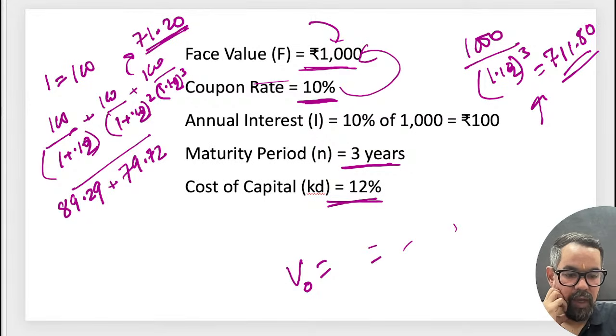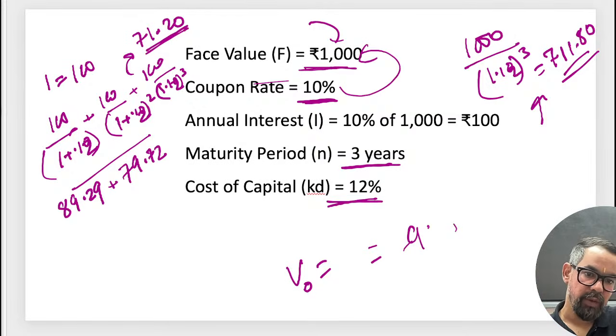So if I add all these together, I'll take round numbers, 711 plus 80 plus 71, so somewhere around 952. So the bond value is coming up at 952.